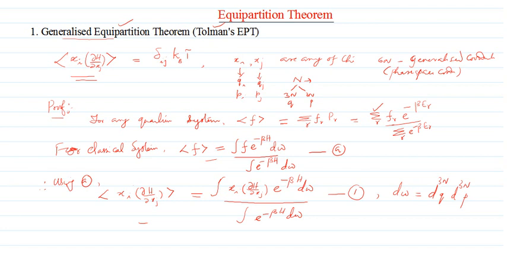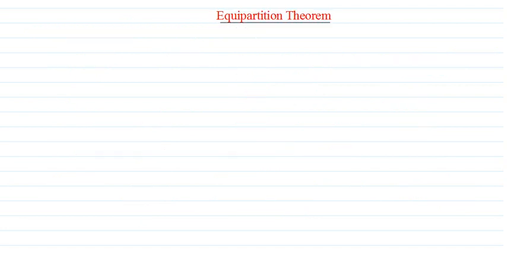So now you have to evaluate this integral 1. Just look at the numerator of integral 1, that is the integral of xi dou H by dou xj e raised to minus beta H d omega. We will first simplify the numerator, and finally we will substitute it in equation number 1. So in order to simplify the numerator, I am going to introduce a quantity.